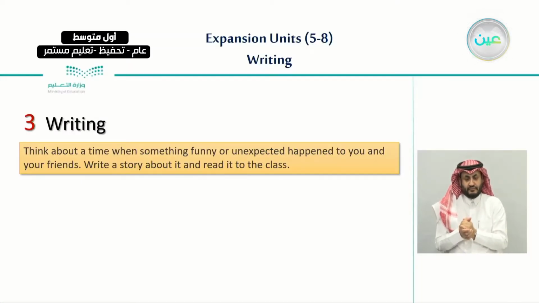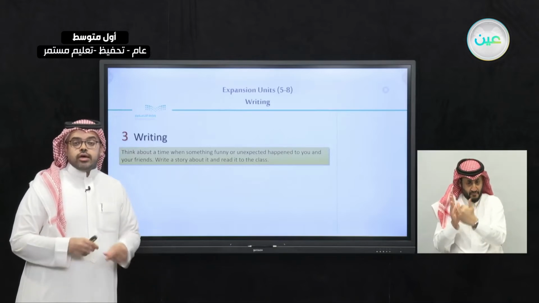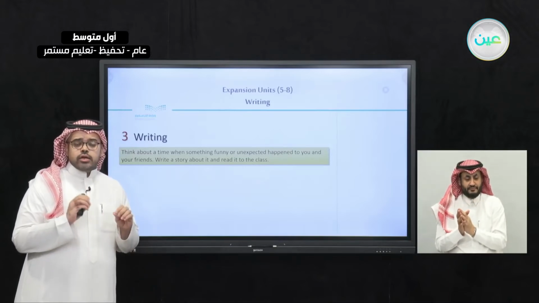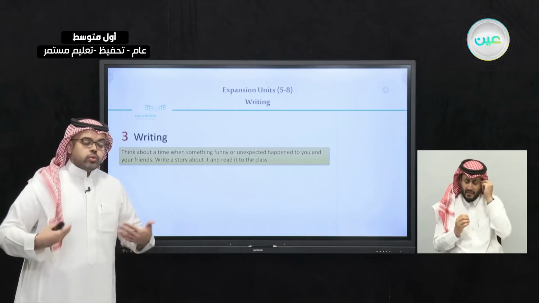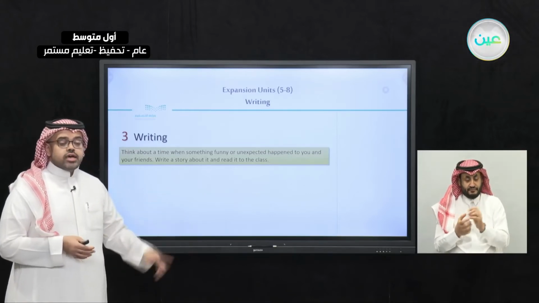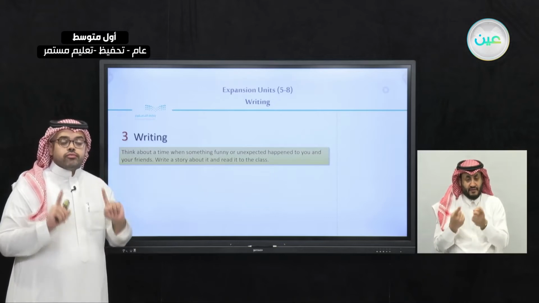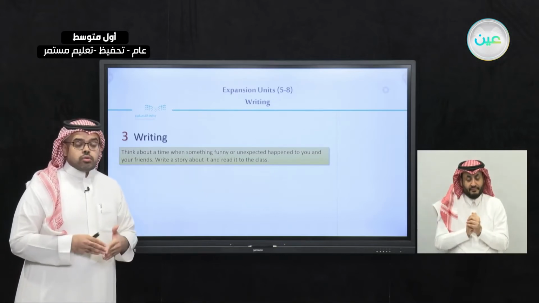We need to bring ideas first, and after we bring those ideas, we need to organize them in a readable way, just for readers to understand what we are experiencing. So the first part in our writing task is thinking. This is the first part, that we think about the story.